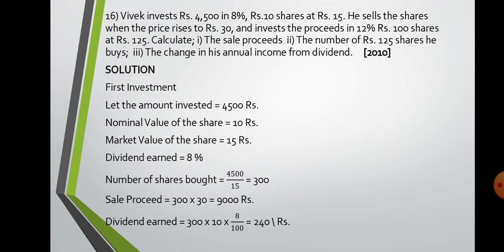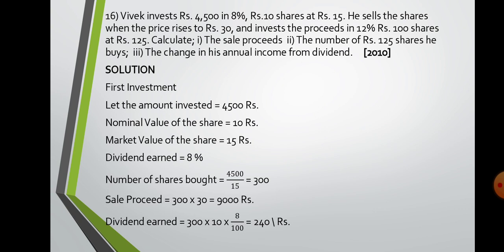16 sum. Vivek invests rupees 4,500. So first investment is given, rupees 10 and 15. He sells the shares when the price rises to 30 and invests the proceeds in 12% share at 125. See, this is the type of sums where a person buys the shares of some company and then suddenly finds कि हाँ दूसरा company और better हो सकता है, so he sells their shares. With that money he buys the shares of another company. That means there will be two times investment, but not new.